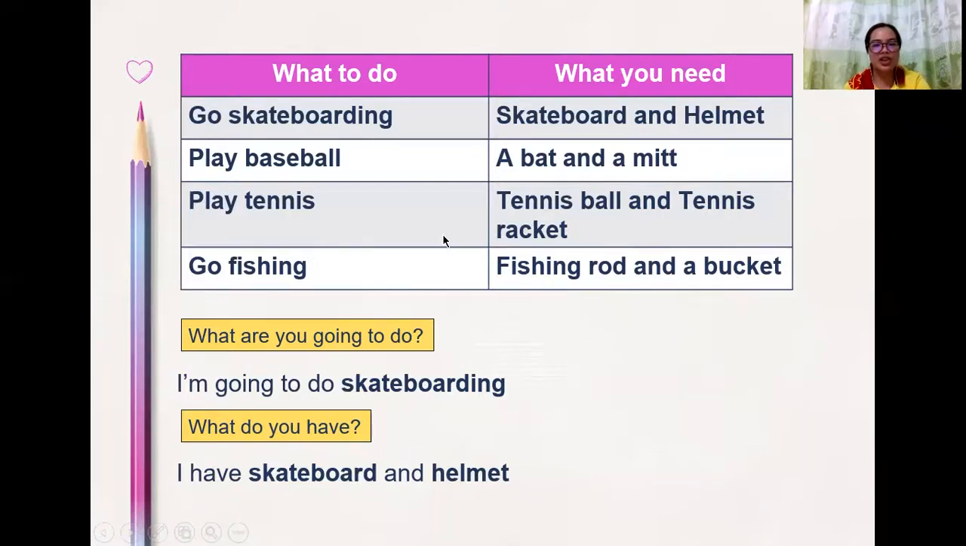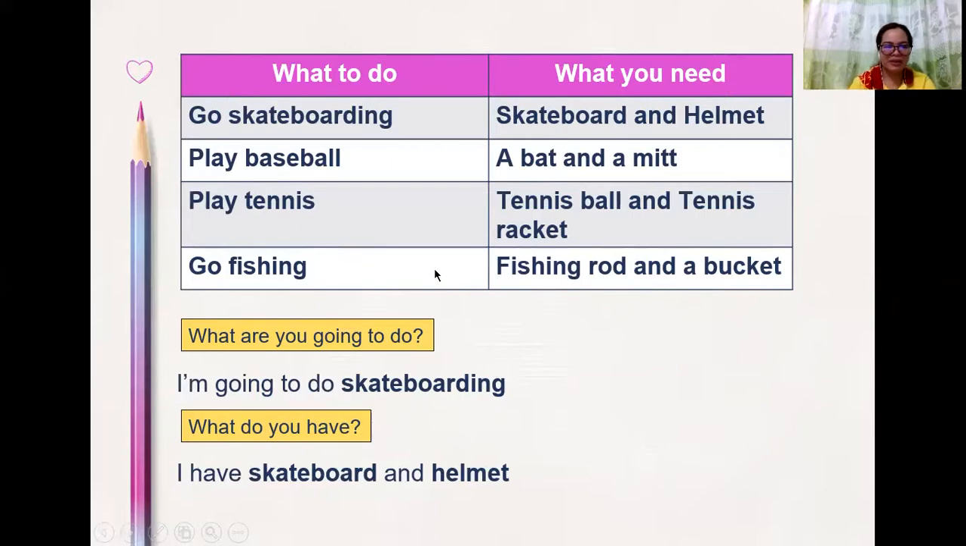Okay, so you can try this one at home. You are just going to change the activity that you are going to do, for example skateboarding, and you need the skateboard and helmet. If you are going to play baseball, you need a bat and a mitt. If you are going to play tennis, you need a tennis ball and a tennis racket. When you are going to go fishing, you need a fishing rod and a bucket.